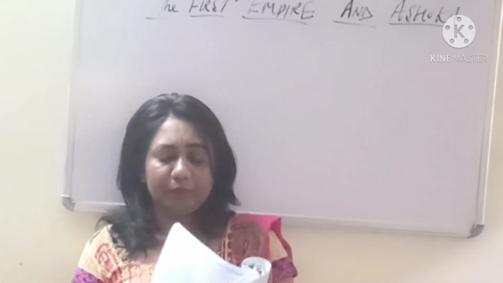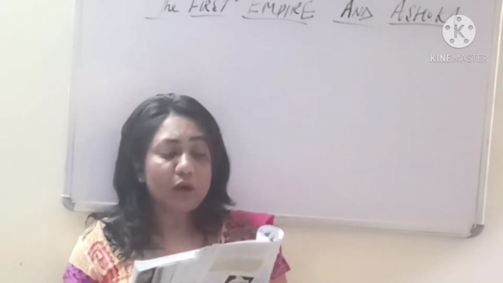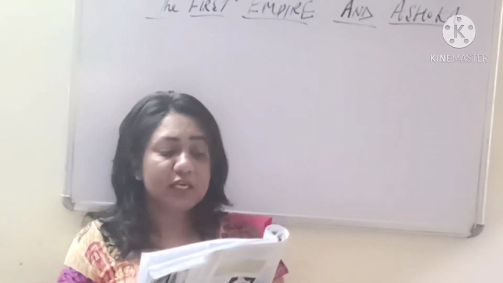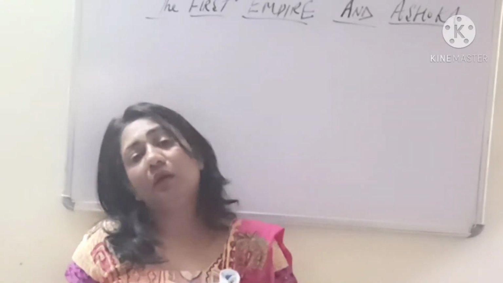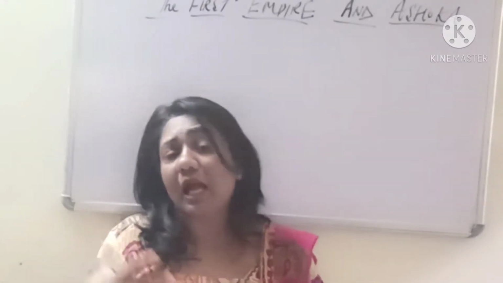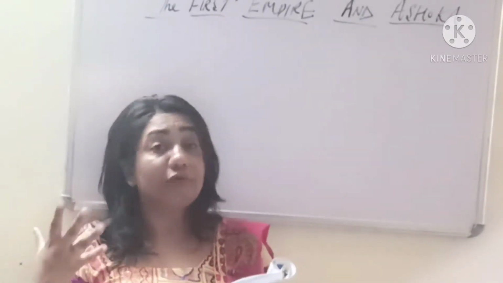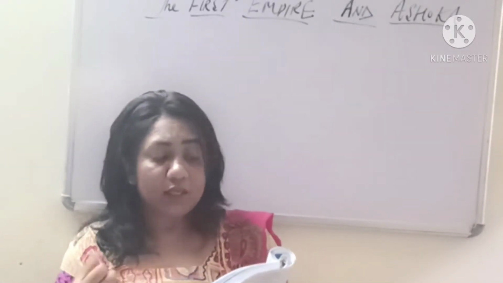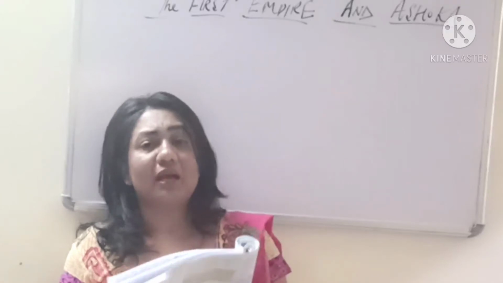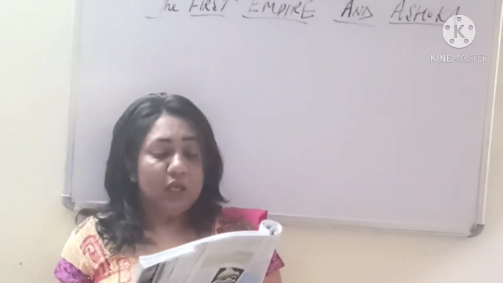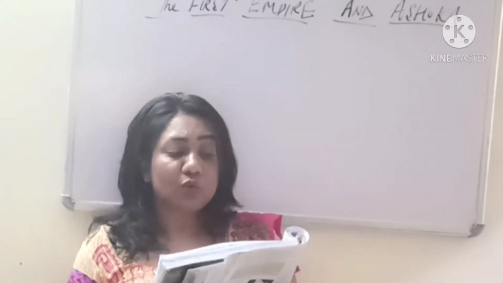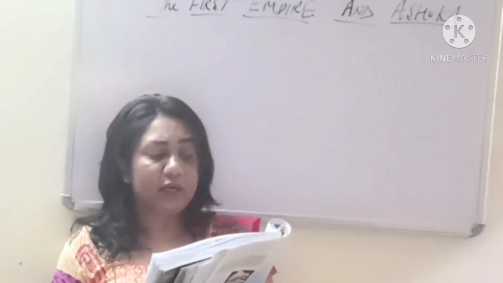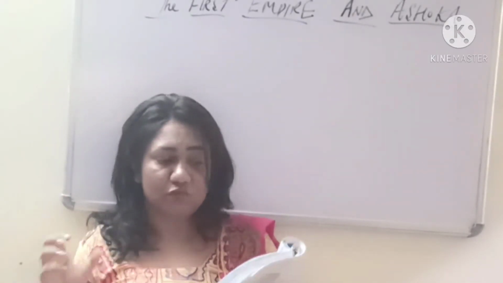Ashoka's Dhamma. So the beloved of the gods, King Piyadasi, conquered the Kalingas 8 years after he had become the king. So he had become the king, he had taken over the throne, but then after 8 years of his reign, who conquered these Kalingas? The king named Piyadasi. 150,000 were deported, 100,000 were killed, and many more died from other causes. So much destruction was there.